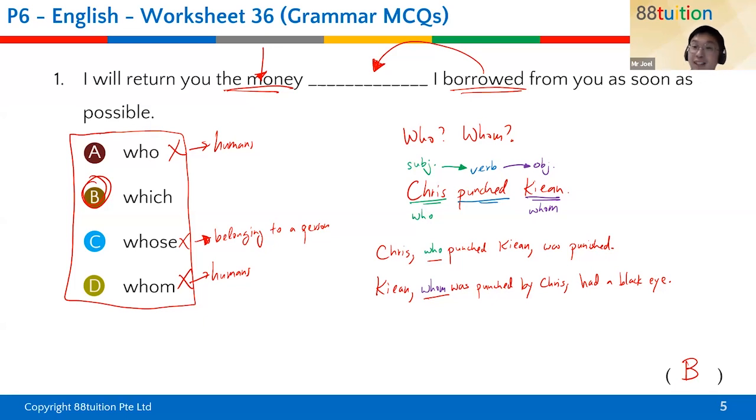So in this case, whom. The liar is the main person here that you must put who or whom for. We're trying to identify the liar at the front of the sentence. So we say the liar whom the teachers trusted, because they trusted her. So the liar is the one receiving the verb over here.